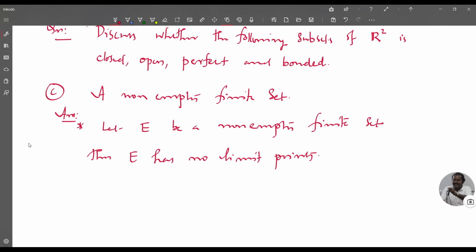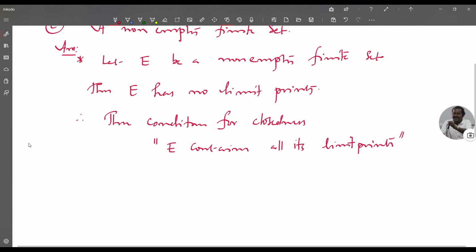So by our theorem, E has no limit points. Now you know that the condition for closedness is that E contains all its limit points. So since E has no limit points, that condition is not violated.